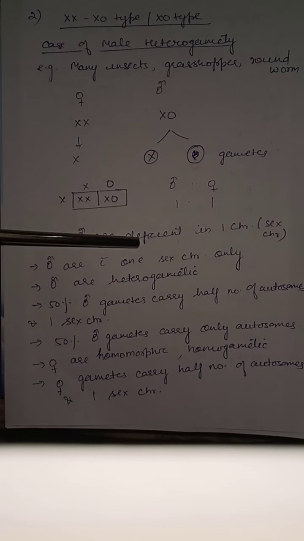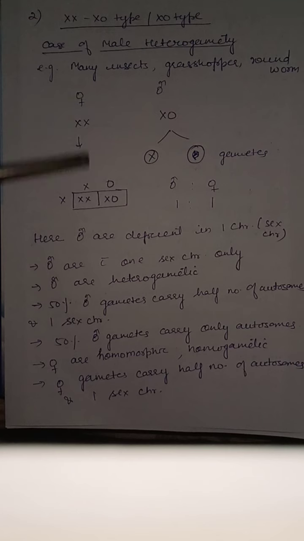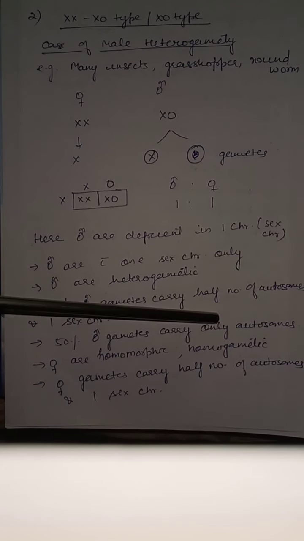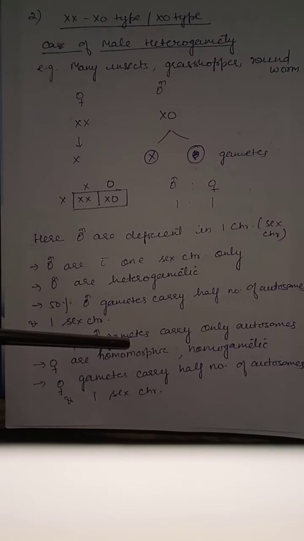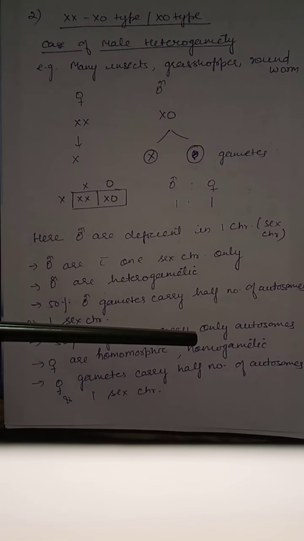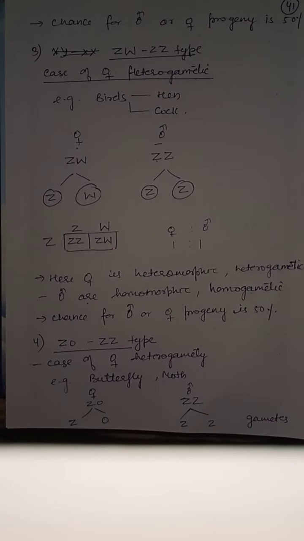Male are heterogametic. 50% male gametes carry half number of autosomes and 1 sex chromosome. And 50% male gametes carry only autosomes without any sex chromosome. Females are homomorphic or homogametic. Female gametes carry half number of autosomes and 1 sex chromosome. Chance for female or male progeny is 50%.